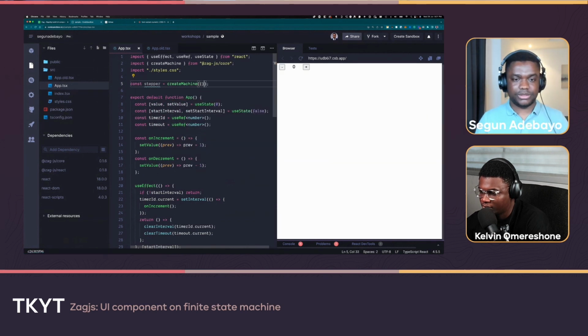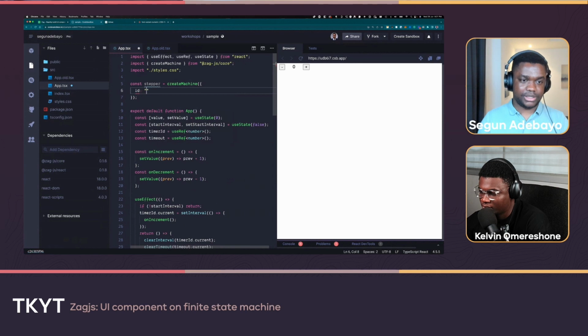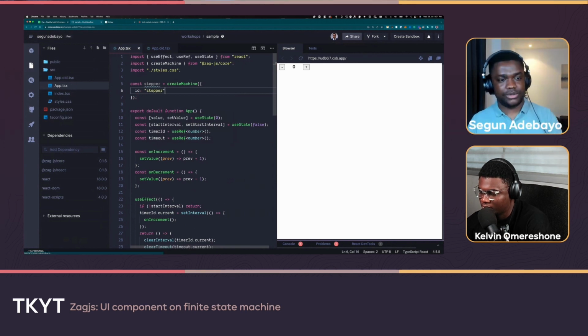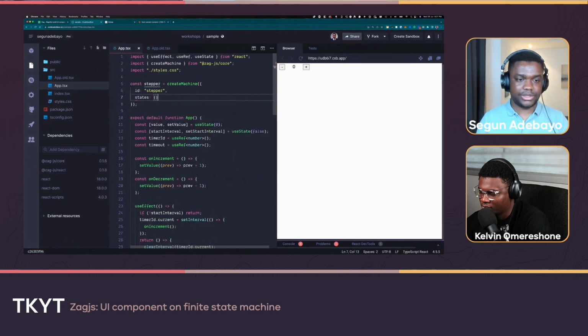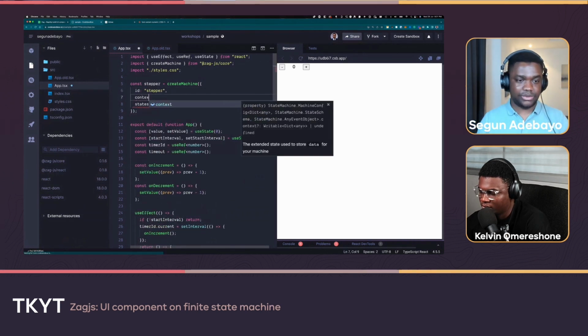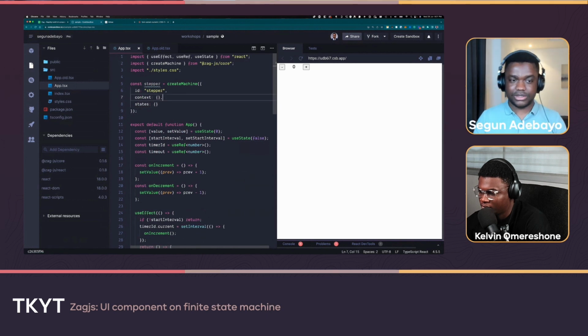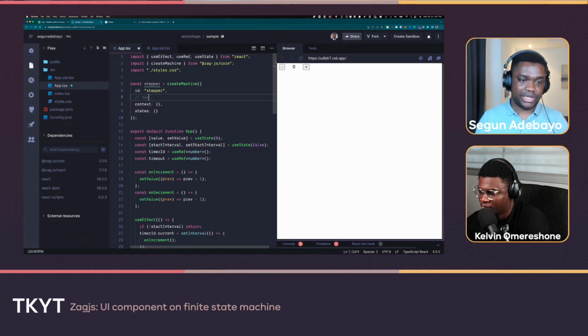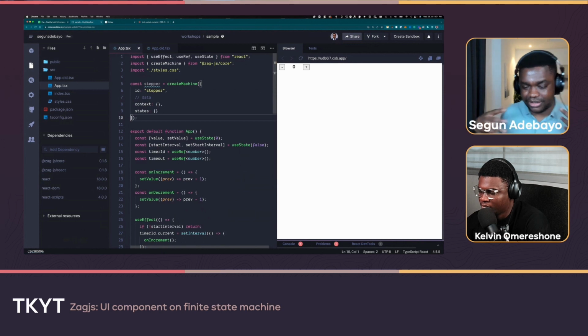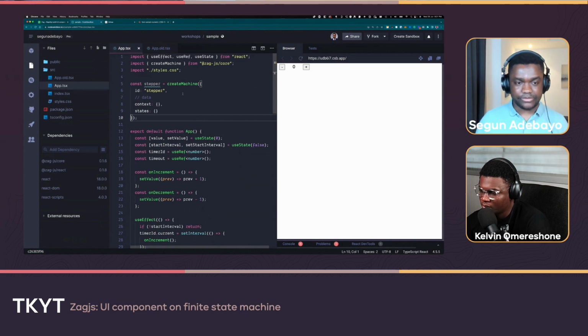We invoke the create machine function. You give it an ID. Let's just give it that same stepper, and then you define the states that this machine can be in. You can also define what I explained earlier, which is context. Context, basically in your mind, is just data, which is any shared piece of information I want to store within this machine itself,